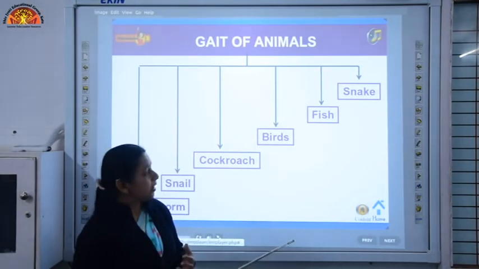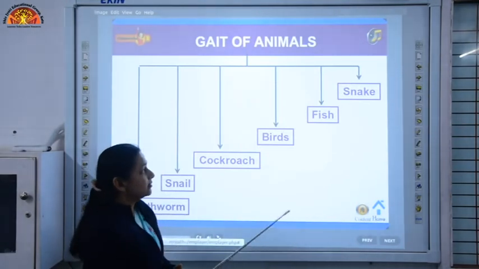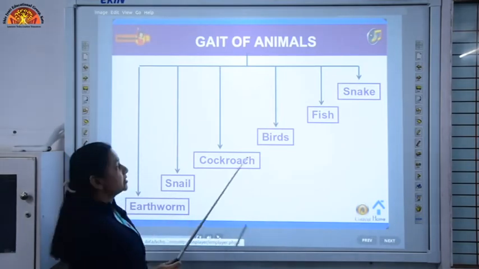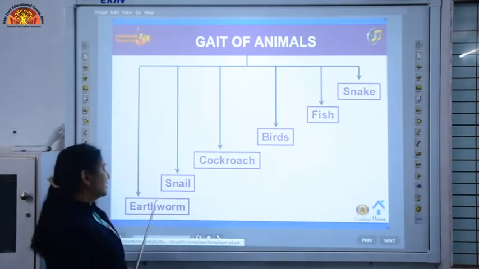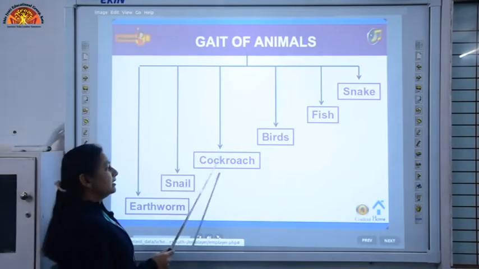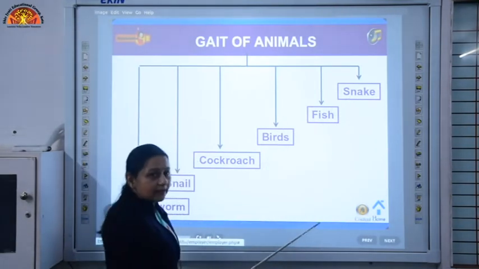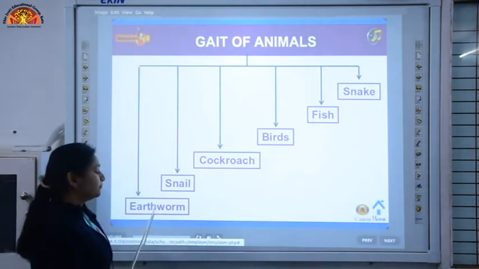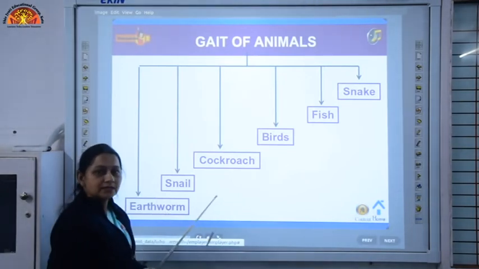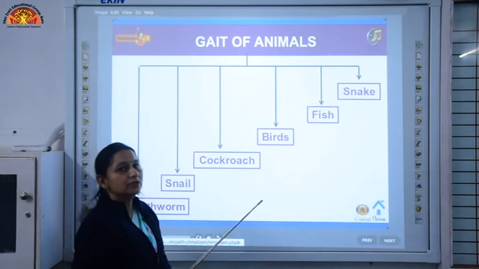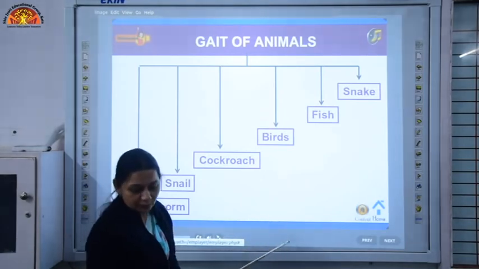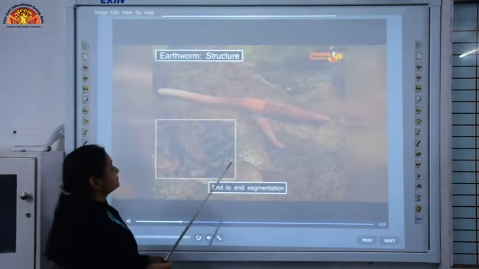So we are going to study about the locomotion in different animals like earthworm, snail, cockroach, birds, fish and snake. Let us first take up earthworm. How is an earthworm able to move? We are going to study.